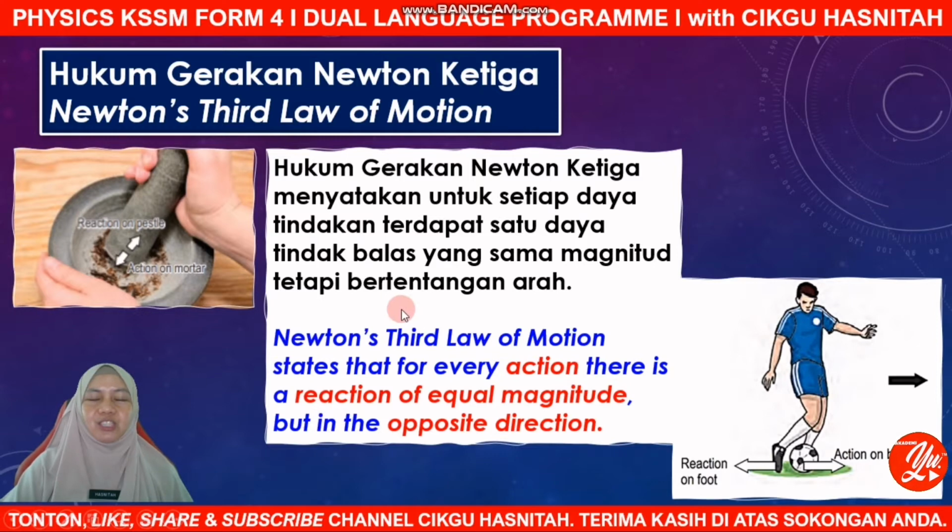If you refer to these two examples, the first one is the pestle and mortar. So the action of the mortar will cause a reaction on the pestle, okay, which means when the pestle and mortar come into contact, there will be an impulsive force produced, and this impulsive force will be acting on the food inside and crush it easily.